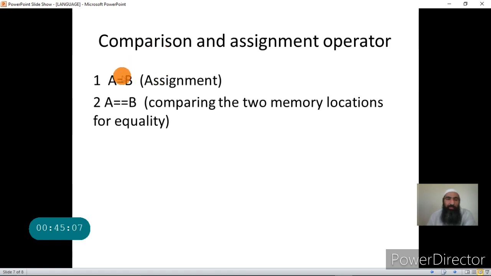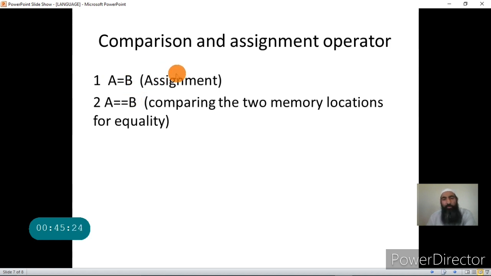But in C, this operator has only one meaning, that is assignment. When we say A is equal to B, that is memory location A is equal to memory location B. This means copy the contents of B and assign it to A without changing B. This I have explained in the previous lecture.